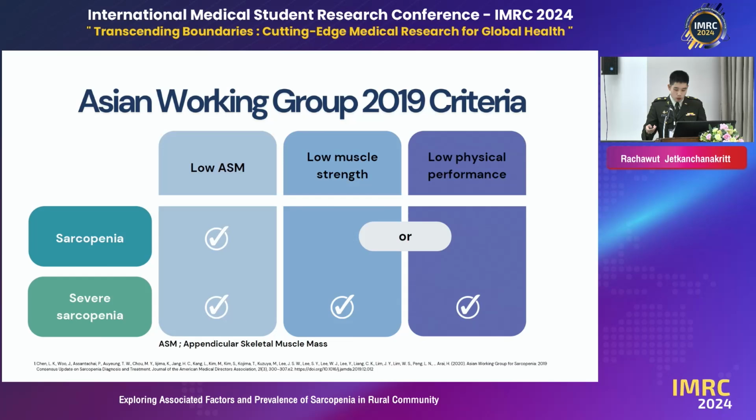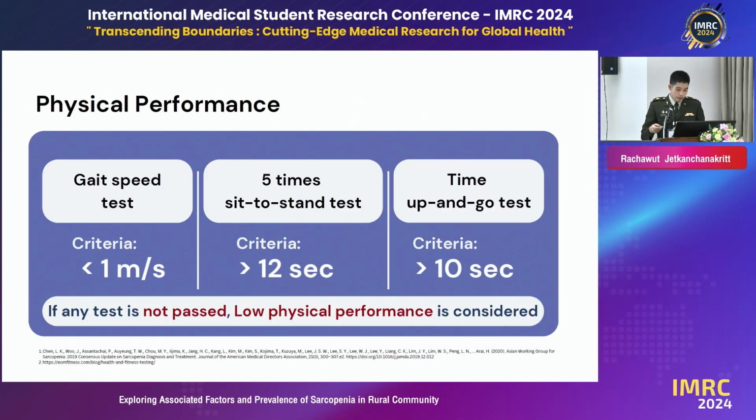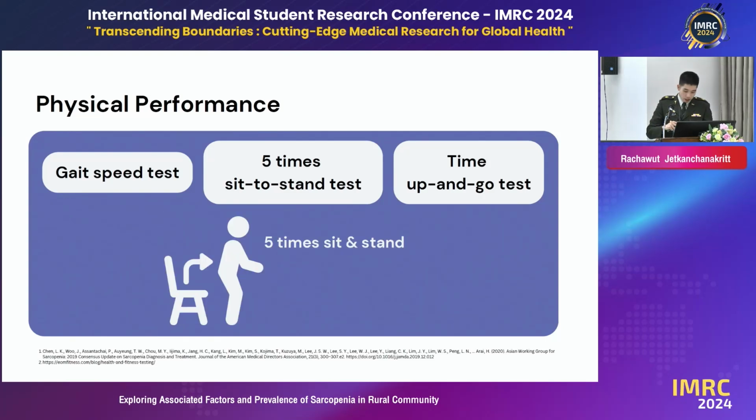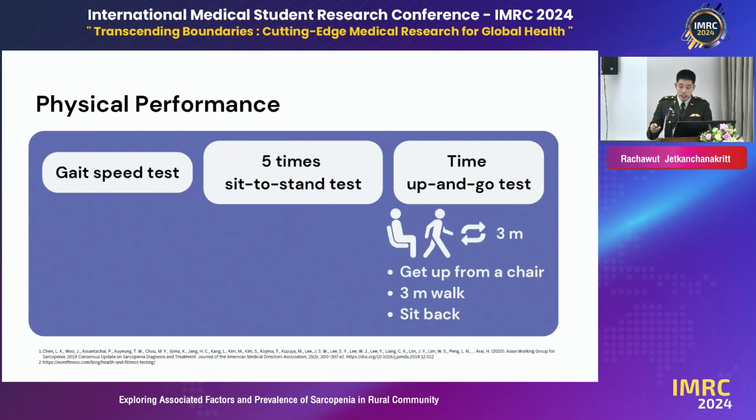There are three stations to go. If one of them fails, low physical performance is considered. The gait speed test lets the subject walk 10 meters and calculates the velocity between the points of 2 meters and 8 meters. 1 meter per second is the cut point in this test. Next is the 5 times sit-to-stand test. I record the time, and if it takes more than 12 seconds, that means fail. Last one, the timed up and go test. The subject needs to get up from a chair, walk 3 meters, and sit back. If it takes more than 10 seconds, that means fail too.